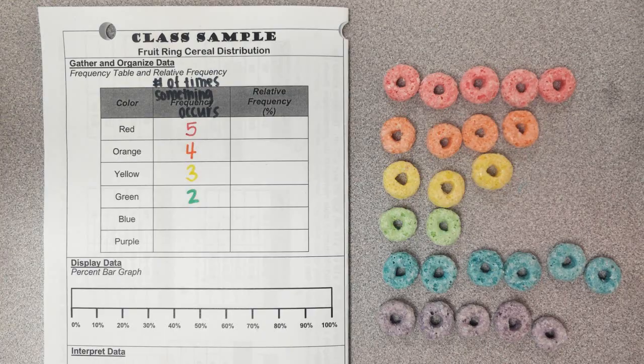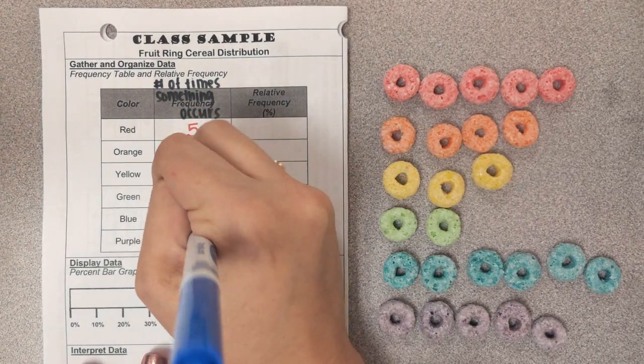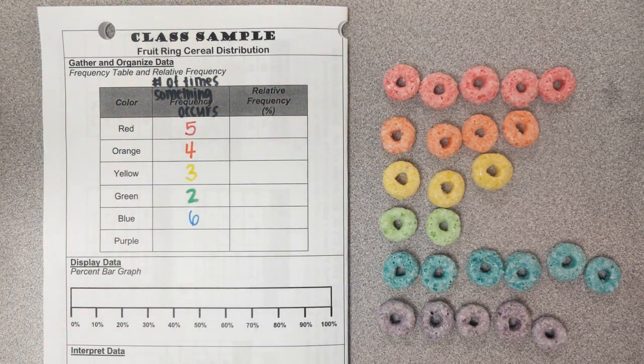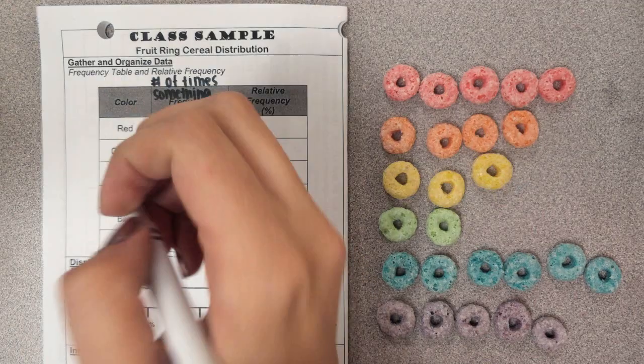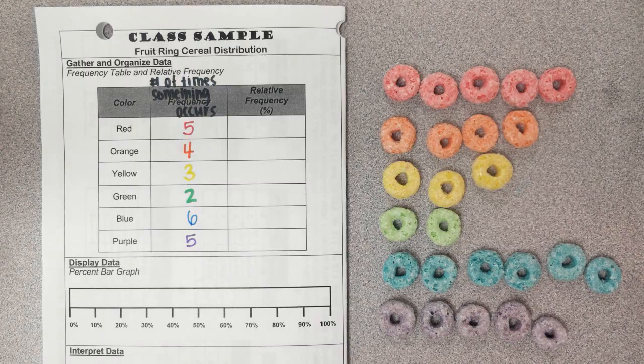On to blue would be 1, 2, 3, 4, 5, 6 times. So the frequency of blue is 6. And then last but not least are purples. So the frequency of my purples would be 1, 2, 3, 4, 5. Okay, so there's the frequencies. Again, frequency means the number of times that something occurs or something appears.